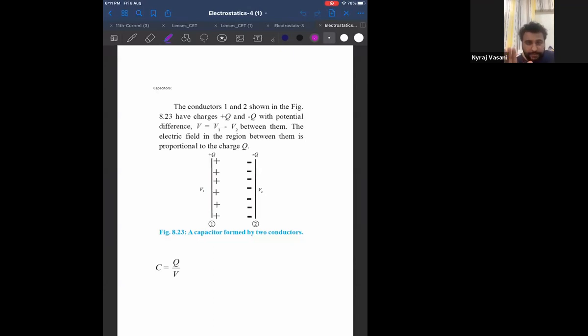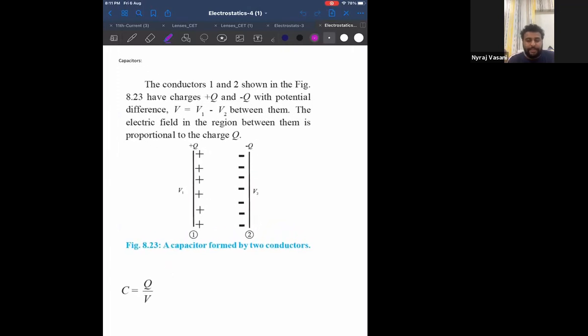Two conductors separated by an insulator, that is called a capacitor, which are having the same charge. For example, look at the screen. Capacitor can be of any shape. This is called a parallel plate capacitor, because here I have two plates which are parallel. Both the plates have a charge which is equal and opposite, and it is separated by an insulating medium. So what is a capacitor?